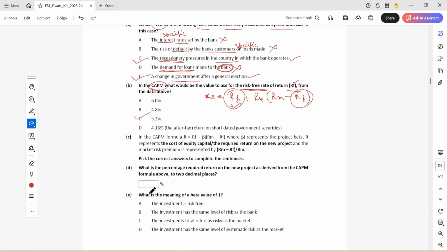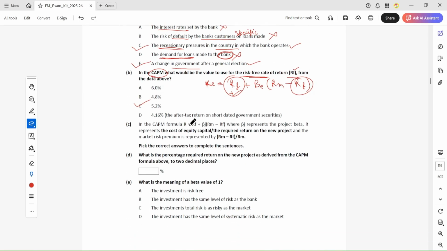Next, in the CAPM formula, R equals RF plus Bj(RM minus RF), where Bj represents the project beta. R represents the required return on the new project, the required return on the specific project.